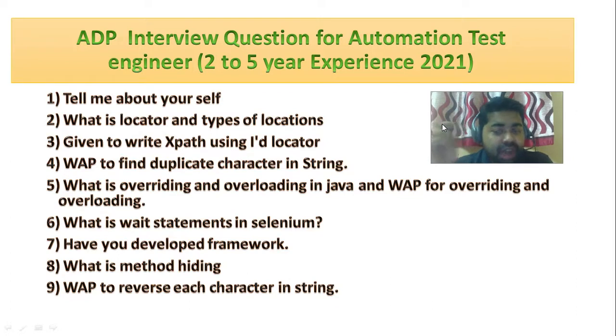What is method hiding? Method hiding means redefining a superclass static method in a subclass with the same prototype but a different implementation. That is called method hiding. Here the question is, can we override the main method? No, we cannot override the main method because the main method is static. If a superclass and subclass have the same method prototype and it is a static method, we can hide that method, but we cannot override it.